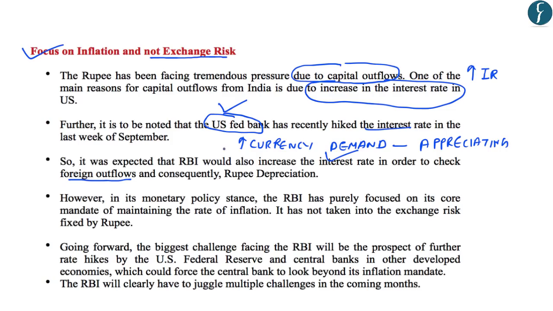Now in the present case, the RBI has left the policy rates unchanged and due to this, the interest rate has not increased. However, at the same time, the United States has increased the policy rates and it has led to an increase in the interest rate in the United States. Due to this, the foreign investors are now investing more in the United States and they are not investing much in India. And due to this, the rupee is depreciating. So due to this rupee depreciation, it was expected that RBI would increase the interest rates in order to check foreign outflows and the consequent rupee depreciation. However, in its monetary policy stance, the RBI has purely focused on its mandate of maintaining the rate of inflation.